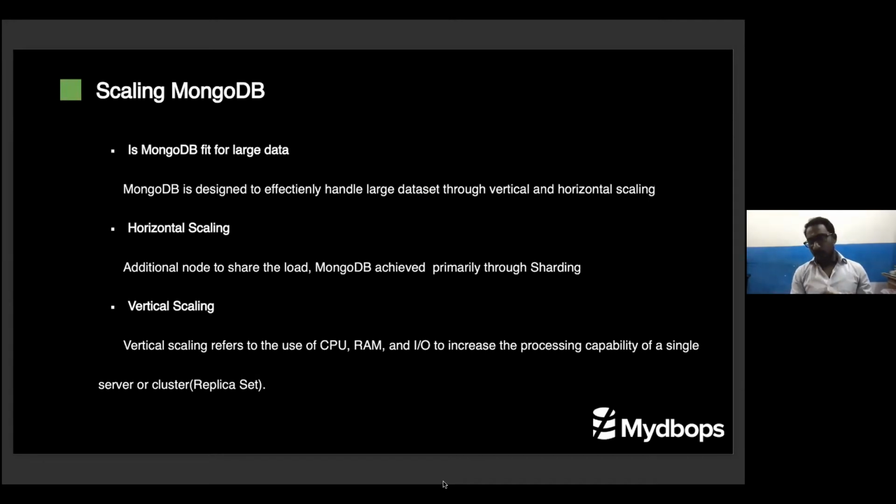But the beauty of MongoDB is that they integrated the sharding concept in the core system itself, and it has worked well until now. They keep evolving, cracking a lot of user problems, and doing an awesome job in sharding. So horizontal scaling is achieved through sharding.